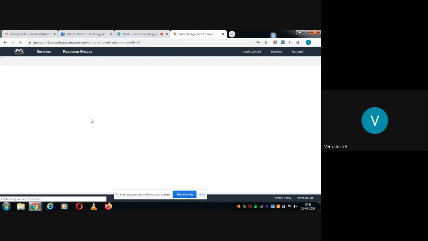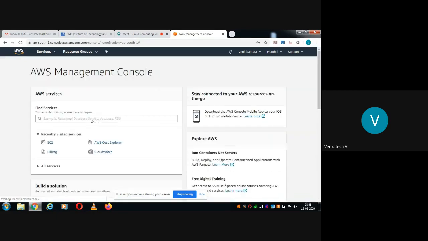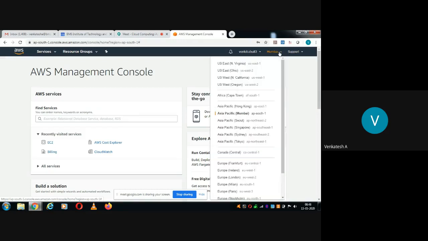Very importantly, one thing we need to do immediately after logging in is select a suitable time zone and area. See here, it is coming by default as Mumbai. That is okay for me. In Asia Pacific, we have Mumbai, so that's why I have selected Mumbai. Why? Because in different countries, Amazon follows different pricing models.